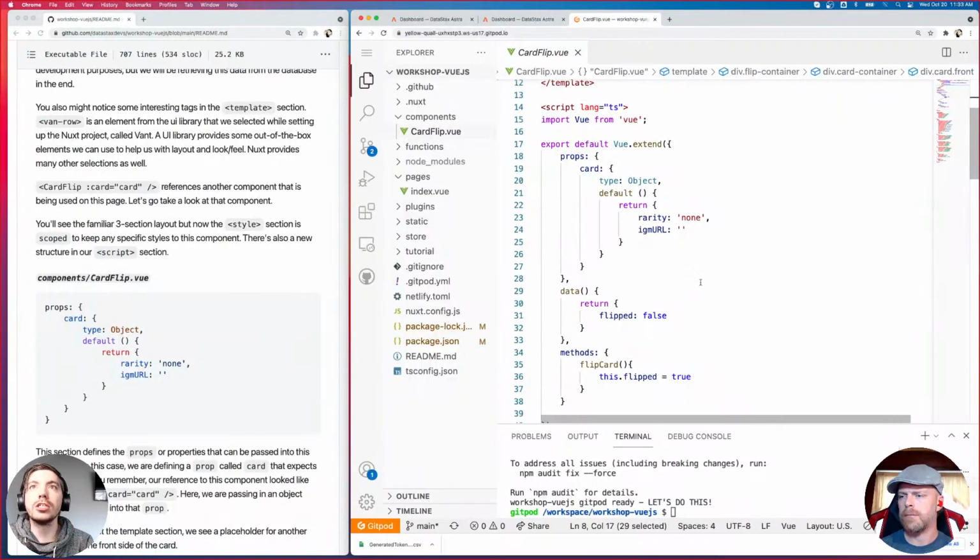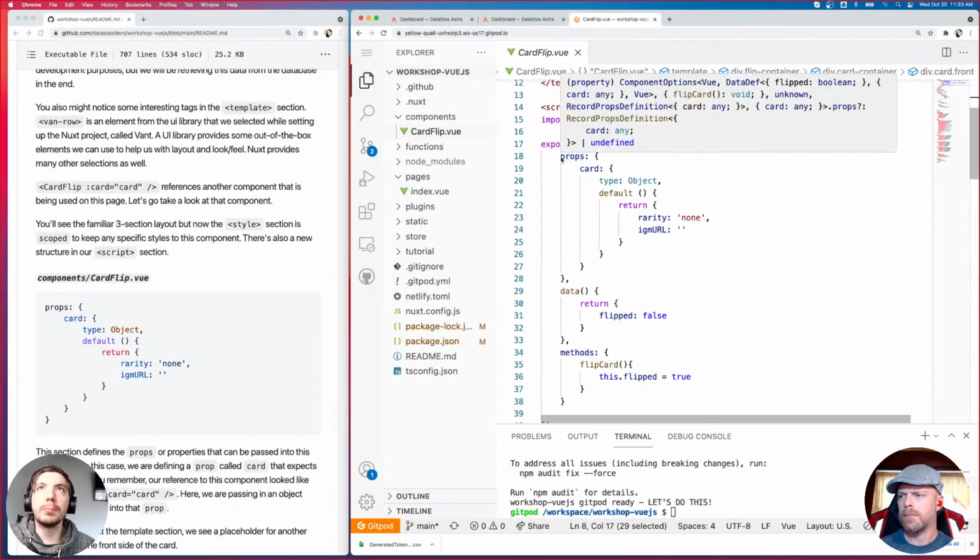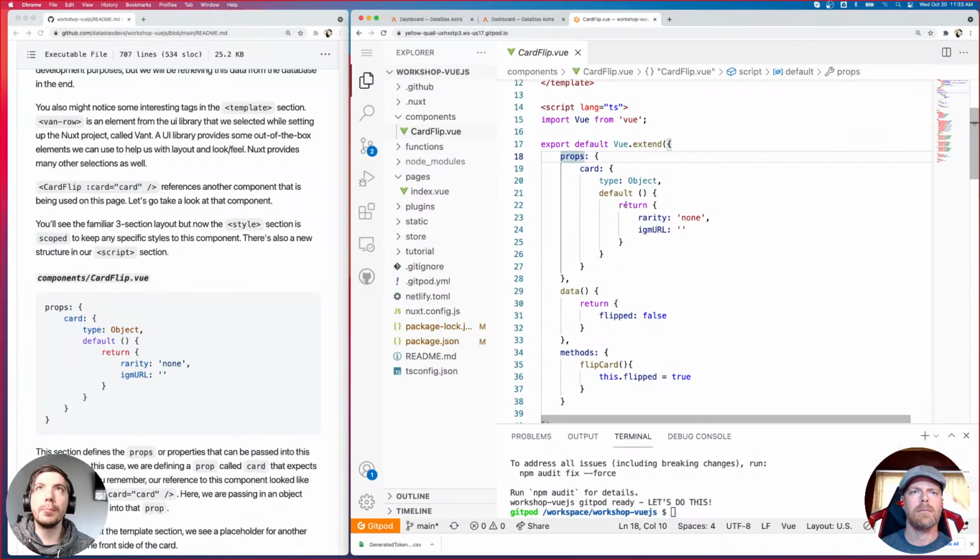And then here's our logic. It's pretty simple. I talked about props. So we can send in properties when we call a component. This is very similar to React if you're familiar with it. But we do have to define the properties that we expect in Vue. So in this case, we're defining a specific property called card that we're expecting. And the type is an object, right? We're using TypeScript, so we need to define that it's an object that we're expecting.